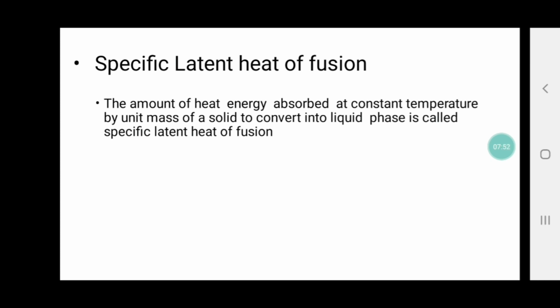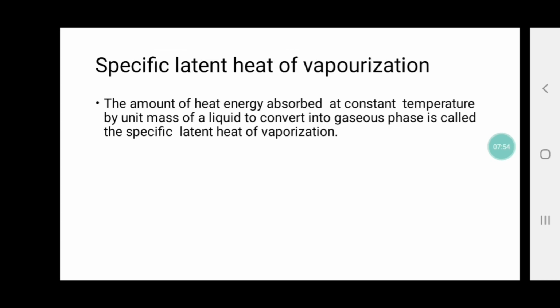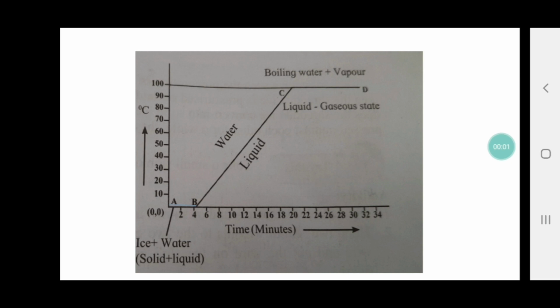What is latent heat of vaporization? Latent heat of vaporization is the amount of heat energy absorbed at constant temperature by unit mass of liquid to convert into gaseous phase. It is called specific latent heat of vaporization. Melting point and boiling point.